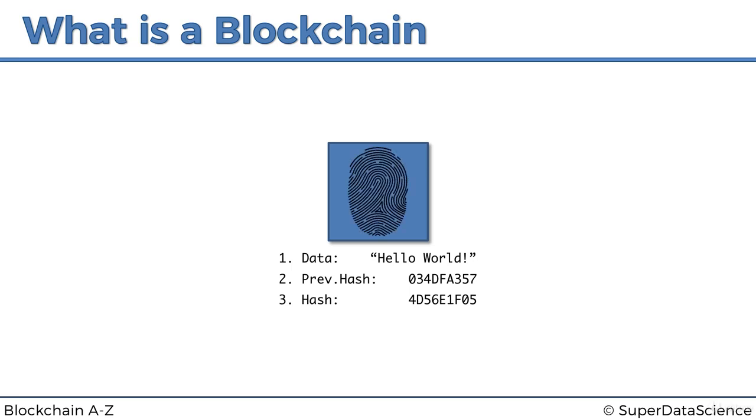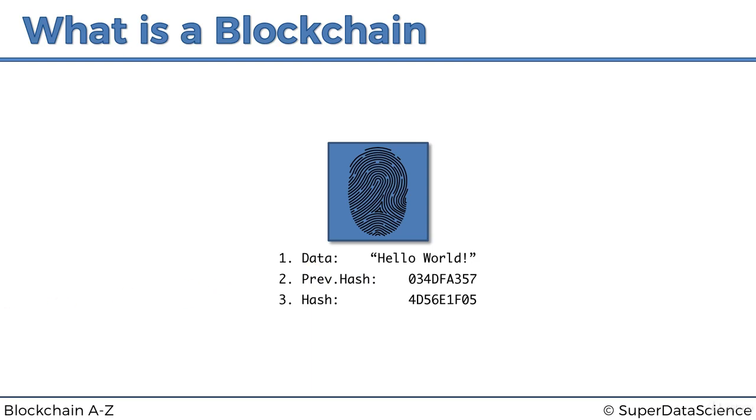It's like taking the first two elements, the data and the previous hash, and finding a number which represents that data. So a shortened version of the data, specifically it's 64 characters long. We'll talk about hash more in the future, but basically right now, the best way to think about it is a digital hash is like a fingerprint of some amount of data. That makes it clearer what's going on. The block here has its own hash, and then the previous hash, which is contained within the block as a reference, is actually the hash of the block that came before it.